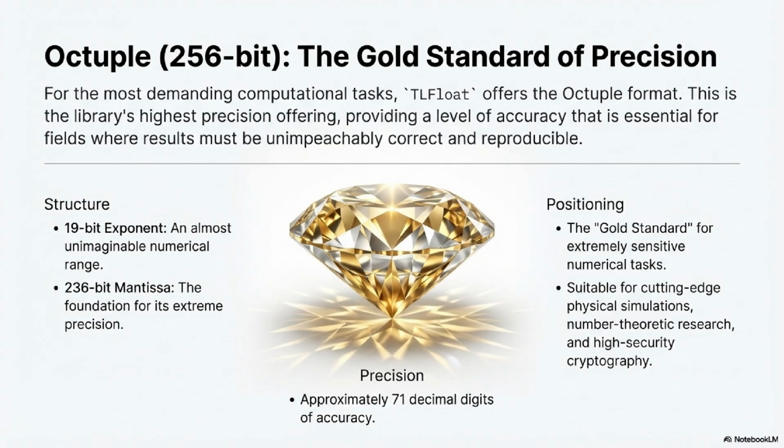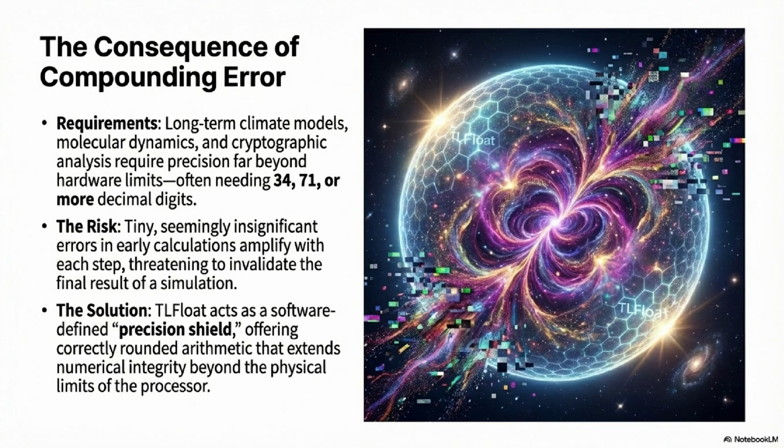What kind of practical application truly demands 71 digits of precision? Are we talking about simulations that have to run for cosmic timescales or something? It's often about long-term stability and avoiding what's called catastrophic cancellation. Imagine a global climate model, or maybe a molecular dynamics simulation that's running for the equivalent of thousands or millions of virtual years. So tiny errors just build and build and build. They accumulate over time and can completely wreck your results.